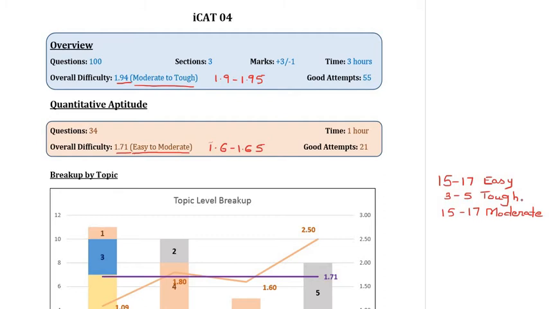And considering that there's still about 25 days left for CAT, it is important that you still at least have some grasp over the basic concept of as many chapters as you can. Let's have a look at the overall section here.